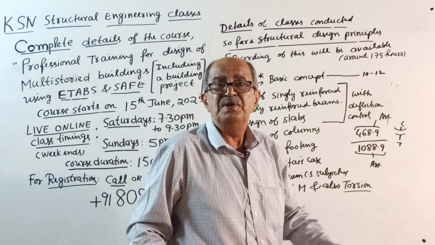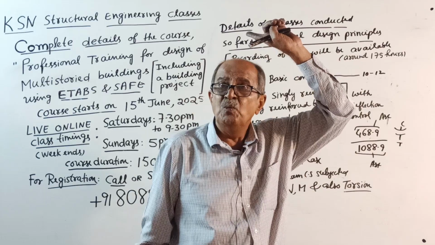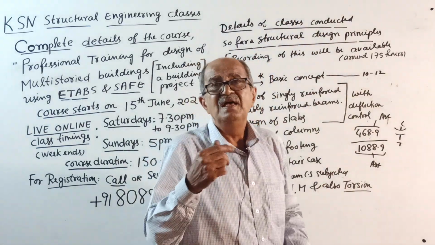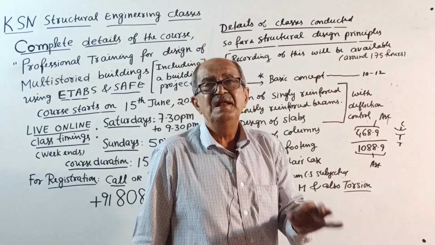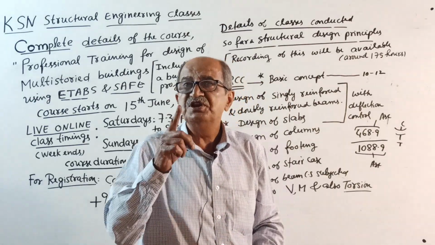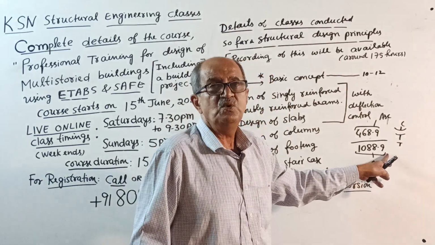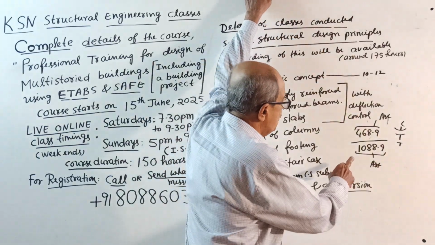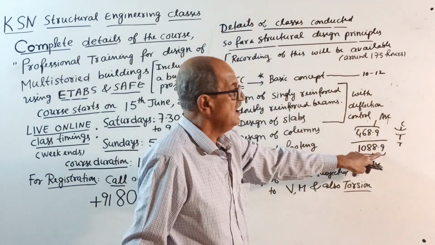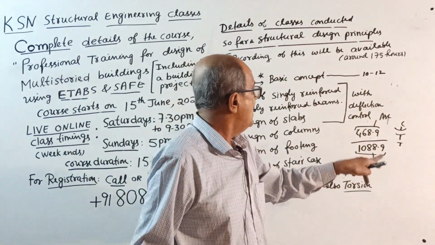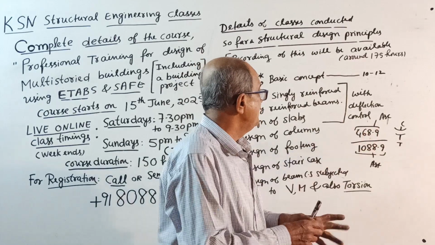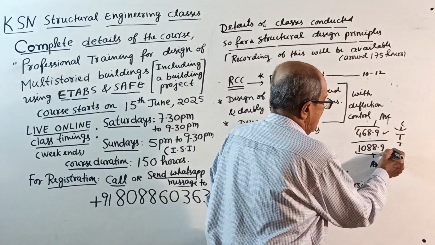Then in the class I will ask, now go back to old classes and see what value you got. In RCC design, little approximations are there. Software will use the original equation. We are using IS code. So they will tell, sir, 1087.7. Oh, good. Yes, 1088, 1087, same. And then they will tell 469.5. Oh, okay, done. That is perfectly correct.